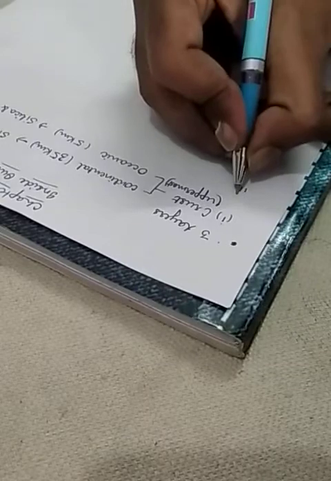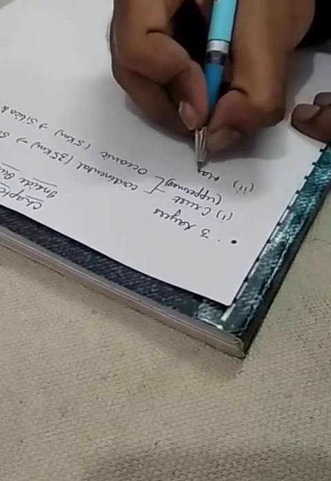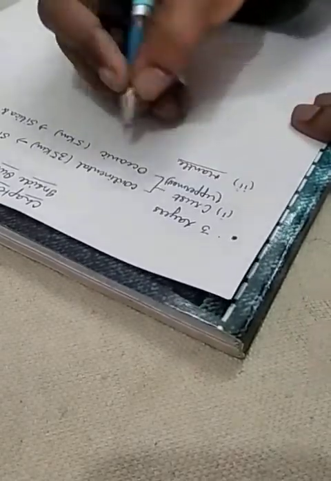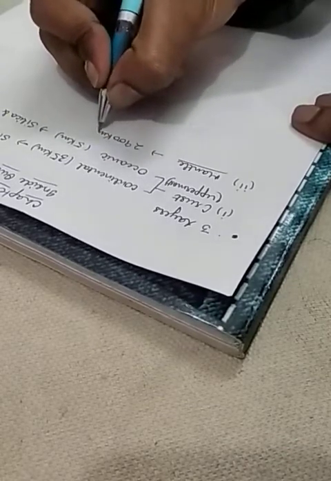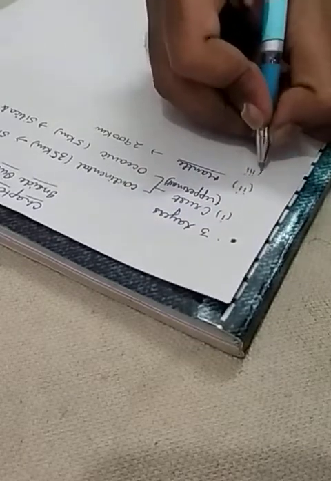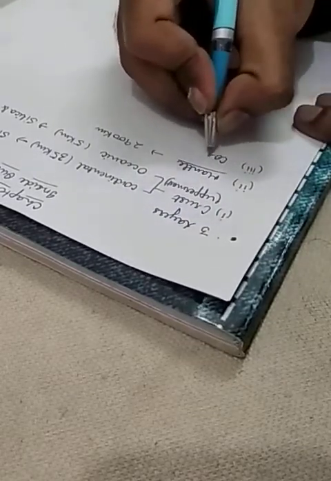Just beneath the crust, there will be the middle layer that is called mantle. It has a depth up to 2,900 kilometers. The third layer is the core.